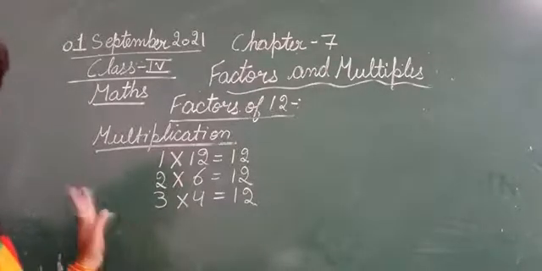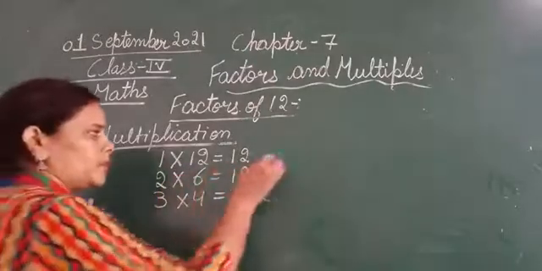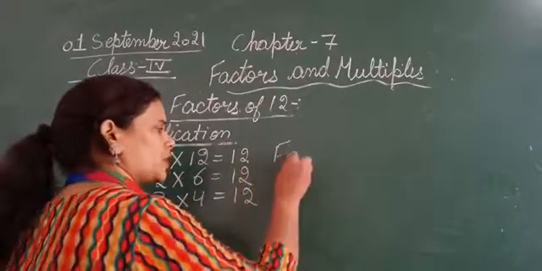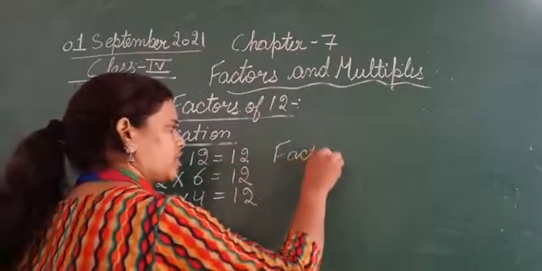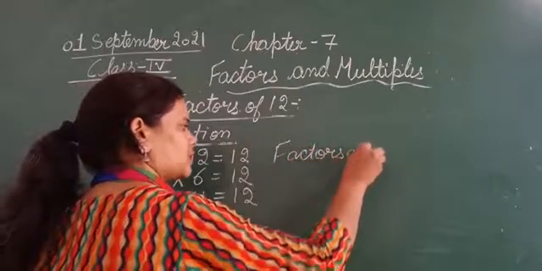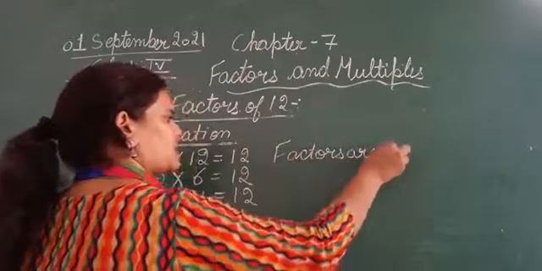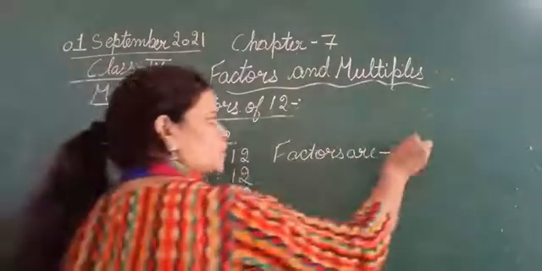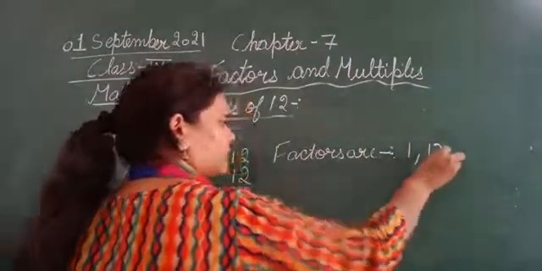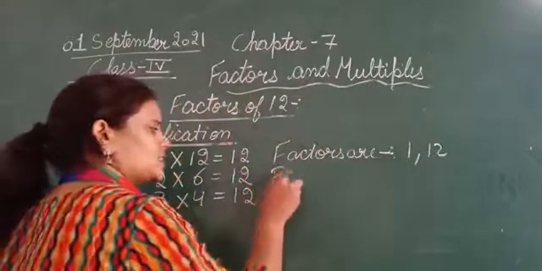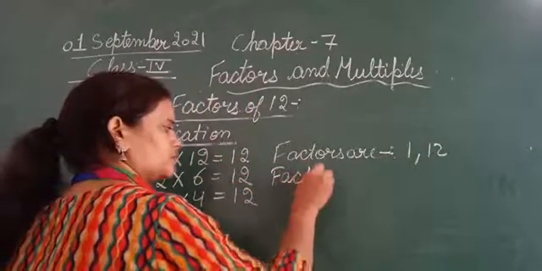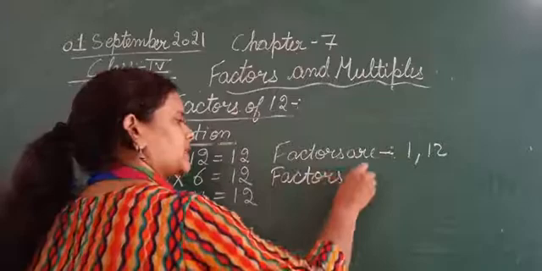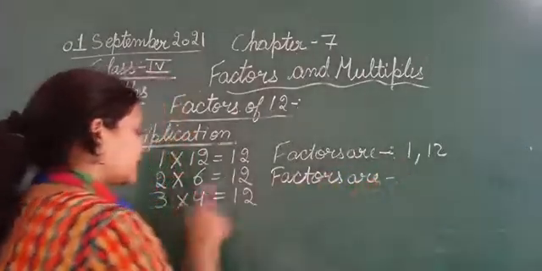So what are the factors of 12? After multiplying 1 and 12 we got 12, so the factors are 1 and 12. In the second, the factors are 2 and 6.